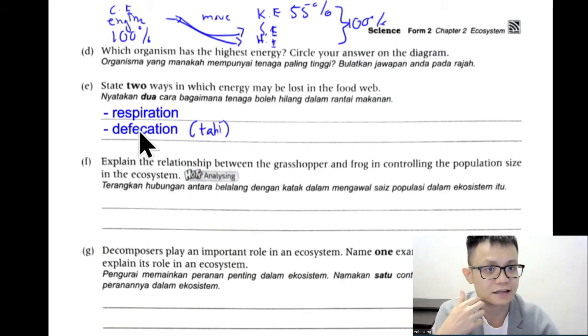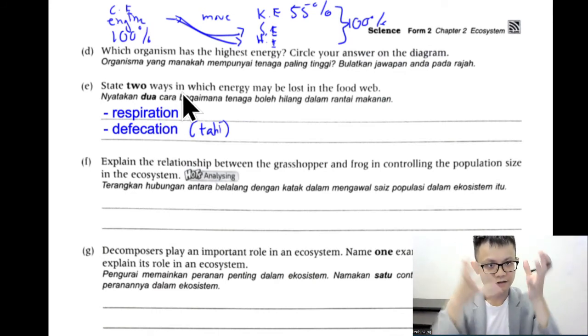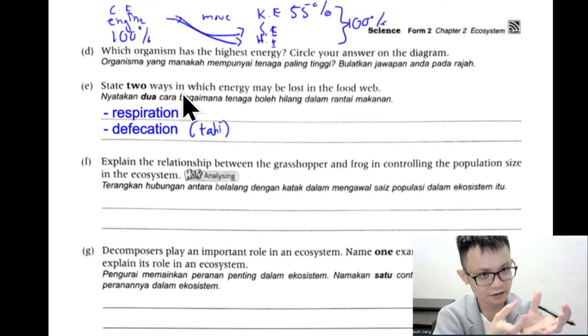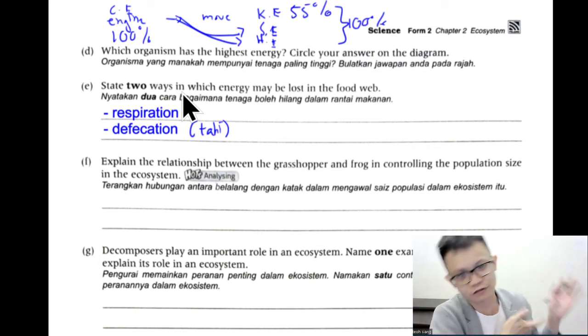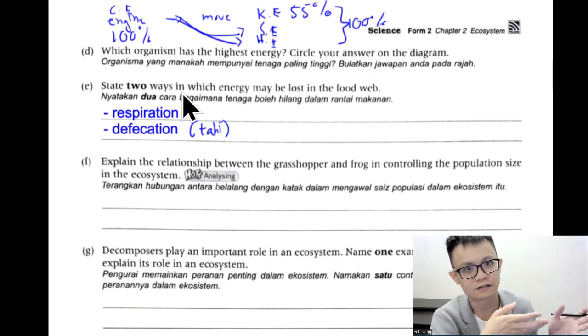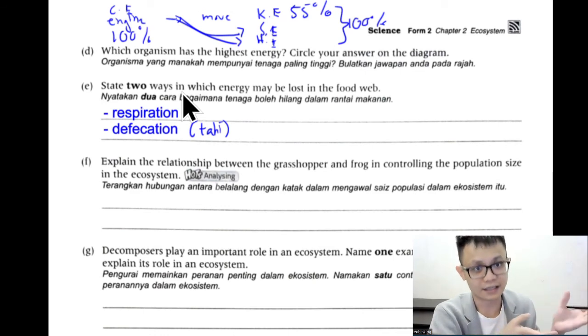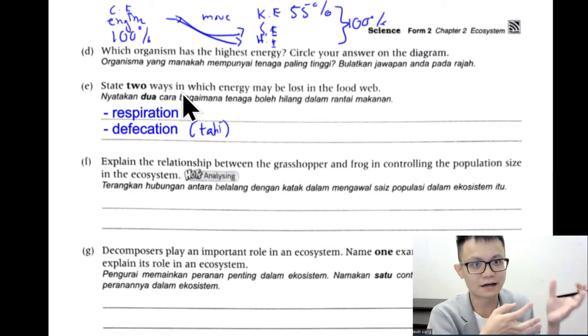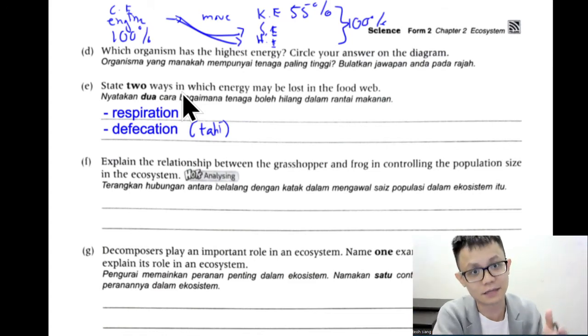Why do we say energy is lost through defecation? The feces or the tai can become oil. Do you know that? Now the petrol we use is actually from the dinosaur bone, dinosaur fossil, but actually it also comes from the dinosaur tai, correct or not? After you berak and you decompose all the tai, it will actually become gas.